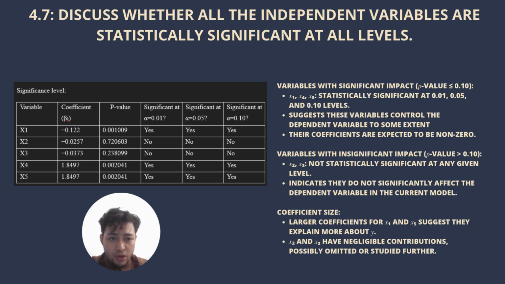4.7 also discusses whether all the independent variables are statistically significant at all levels. The analysis supports the hypothesis that we have control over the p-value for each variable at different significance levels. Variables x1, x4, and x5 are statistically significant at the 0.01, 0.05, and 0.10 levels, indicating that they influence the dependent variable and their coefficients are expected to be non-zero. Conversely, x2 and x3 have p-values greater than 0.1, which suggests they are not significant in the current model. The larger coefficients for x1 and x5 show they explain more variance in Y, while x2 and x3 contribute minimally, indicating they could either be omitted or warrant further study.